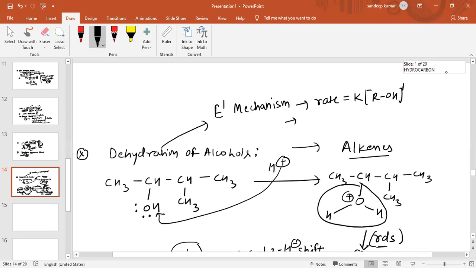So this is a first order reaction, and the rate is directly proportional to the stability of carbocation. The rate of reaction is directly proportional to the stability of carbocation. And also, in the E1 mechanism, there is basically elimination through first order. So this is basically the E1 mechanism, dehydration of alcohol.